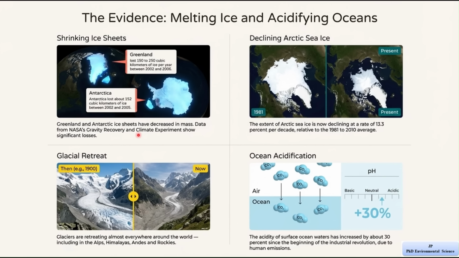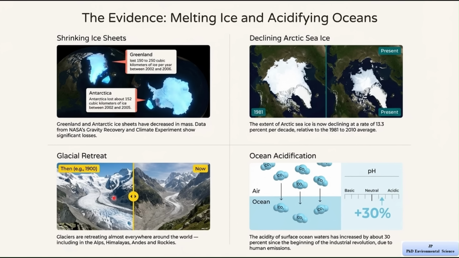Now let's move to declining Arctic sea ice. Arctic sea ice is the ice that floats on the ocean in the Arctic region. This slide compares the past and the present. In the earlier image, there is much more ice, but in the present image, the ice area is clearly smaller. Arctic sea ice is decreasing at a rate of about 13.3% per decade, meaning that every 10 years a large portion of sea ice is lost compared to earlier levels. This is a strong sign that the earth is getting warmer.